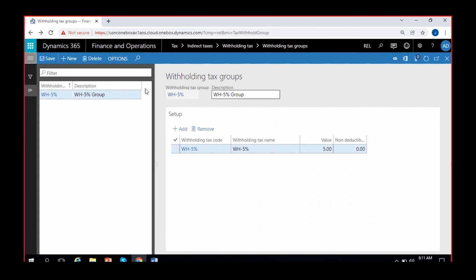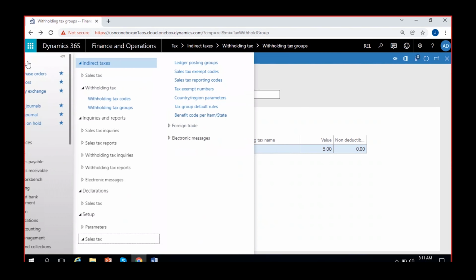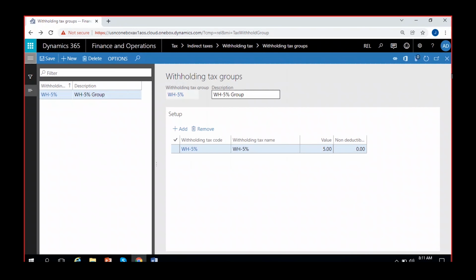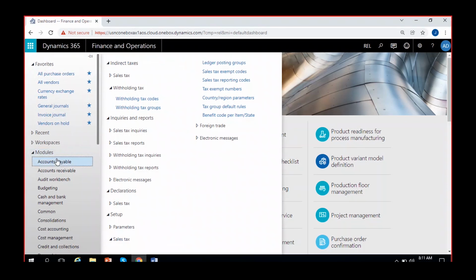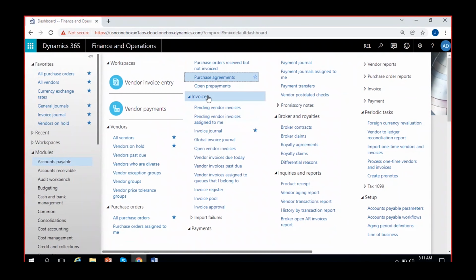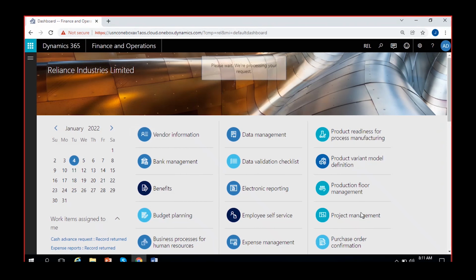Okay, now let's see how withholding taxes could be applied on a vendor invoice and when the tax will be deducted. Since we have done the configuration, I'll go to accounts payable to create a vendor invoice journal. Before that, I have to go to the vendor page and give the default withholding tax group to the vendor. There is one particular parameter called calculate withholding tax, which should also be enabled before we proceed.